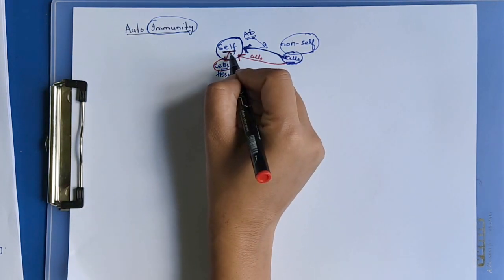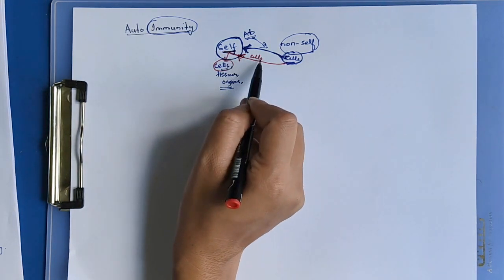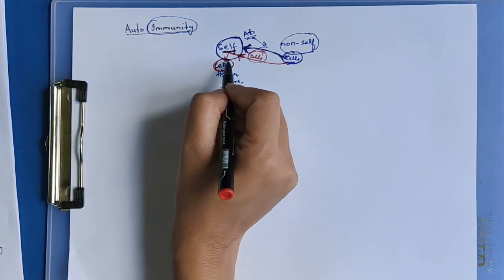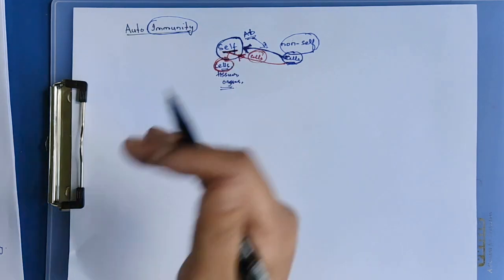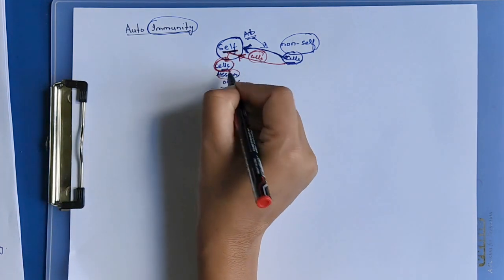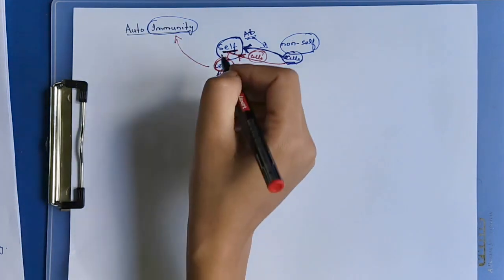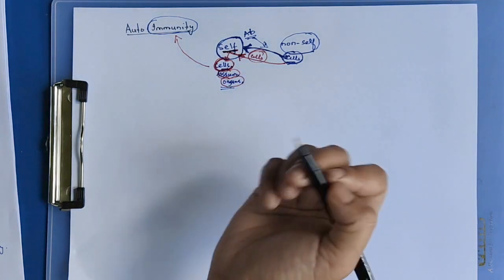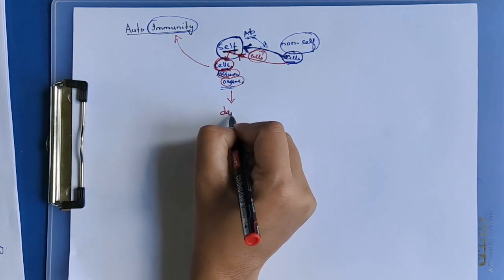So instead of killing the foreign cells or the foreign tissues, it starts killing its own cells and its own tissues. Then a condition arises which we call autoimmunity. The body attacks its own cells, its own tissues, its own organs and kills them, and it results in damage to part of the body.